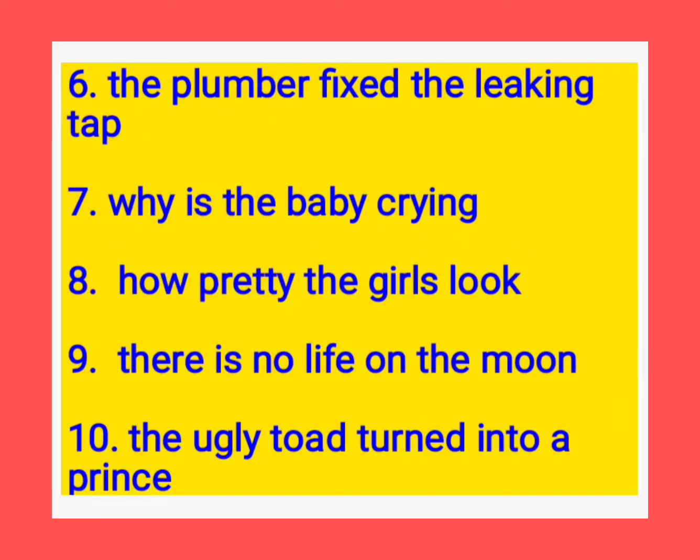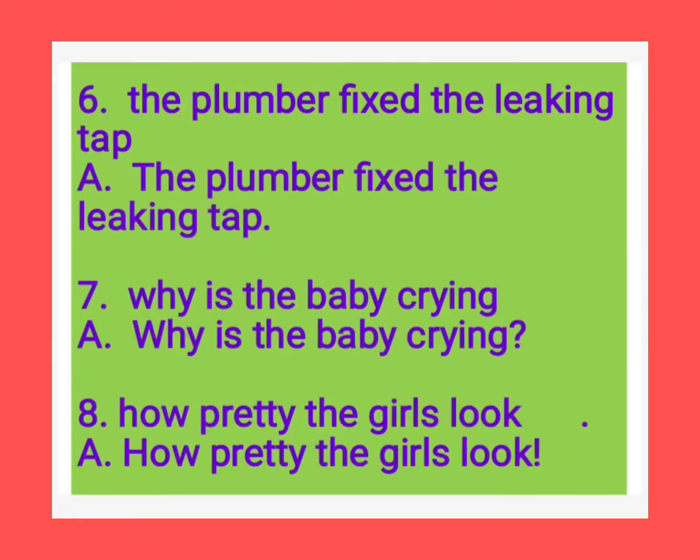So now children, we see the exercises along with answers. Children, by looking at these answers, complete them in your grammar book. That is page number 2. Now see the 6th one, how to write. The plumber fixed the leaking tap. Plumber means the person who repairs the taps. So the starting letter should be capital and at the end of the sentence should be a full stop.